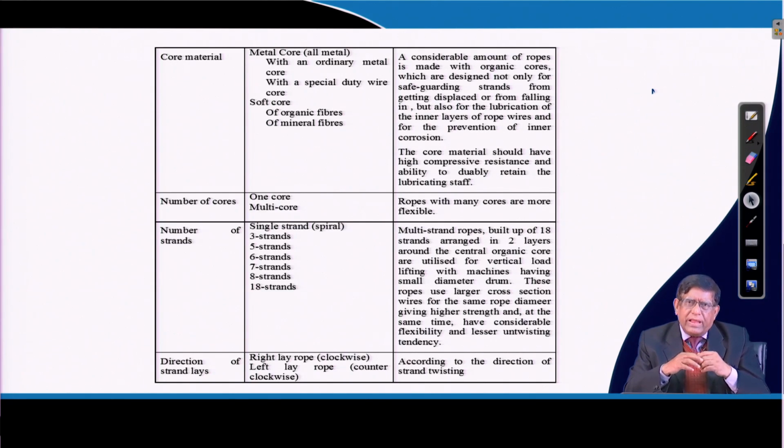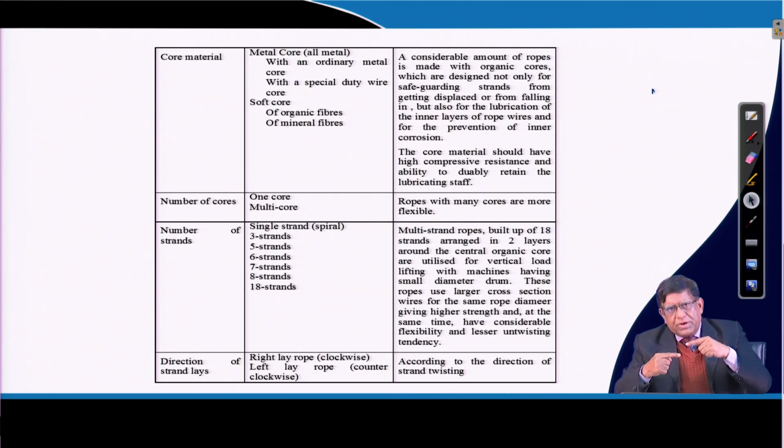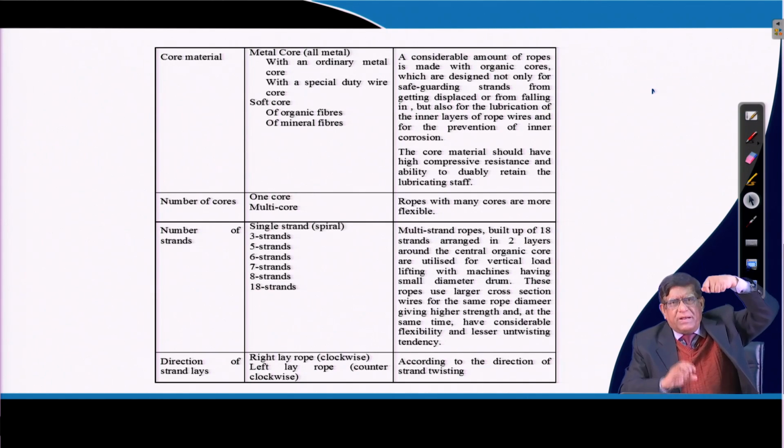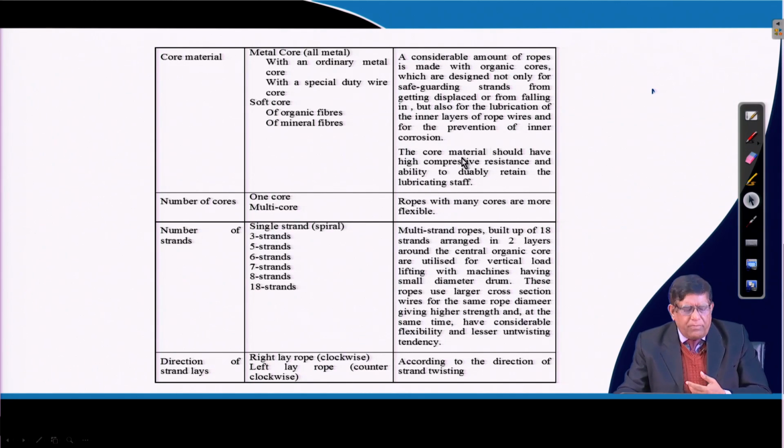Now, there is also a type of rope called preformed wire rope, because when they will be having a particular helical winding, if the wire itself is given some grooves, so that the helical grooves will be fitting together, then if the rope is suspended it will not get twisted or unwound. That is called preformed wire rope.